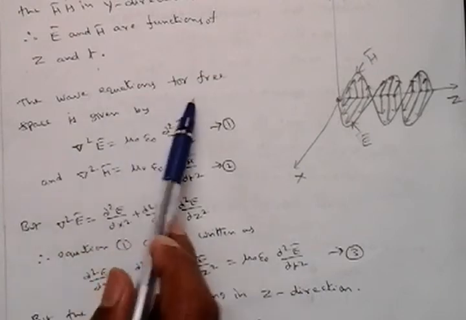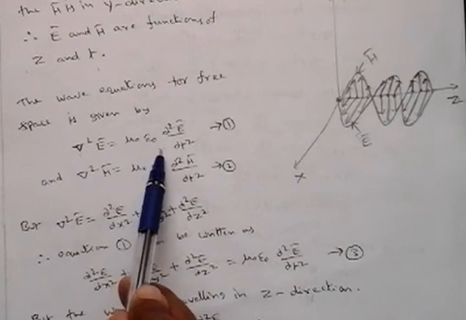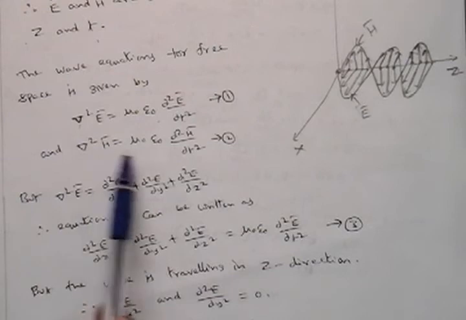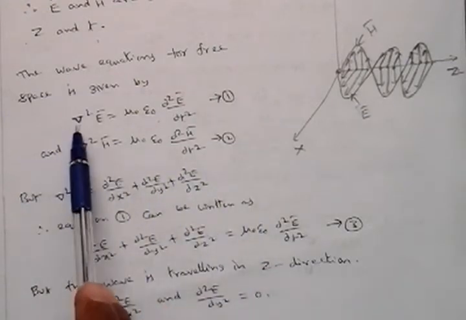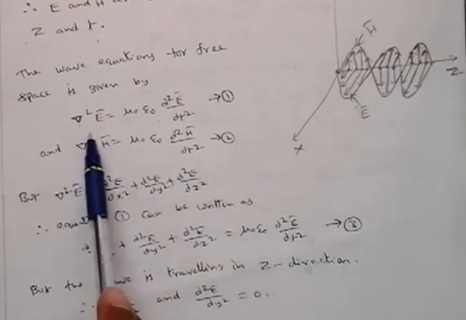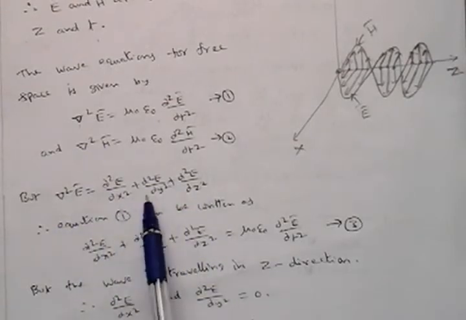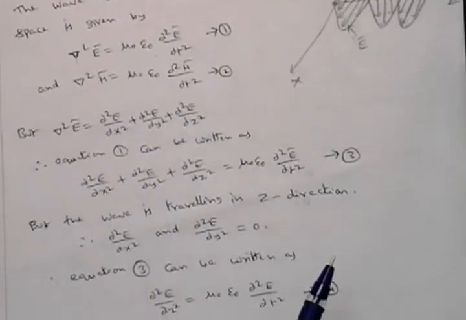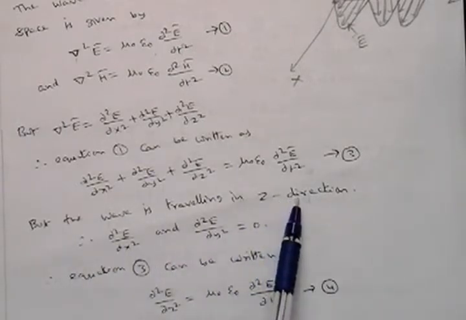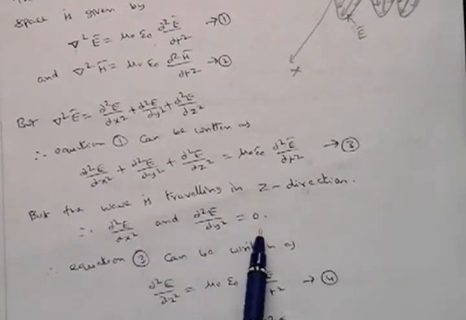Next, the wave equation for free space is given by del square E bar is equal to mu naught epsilon naught dou square E by dou t square, which we derived in the previous topic. Similarly, del square H bar is equal to this. Now we need to expand del square E as per the Laplacian: dou square E by dou x square plus dou square E by dou y square plus dou square E by dou z square. But in this case, the wave is traveling along the z direction, so the dou square E by dou x square and dou square E by dou y square terms are 0.